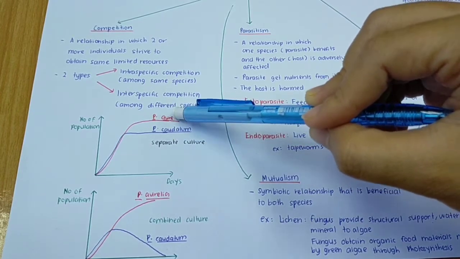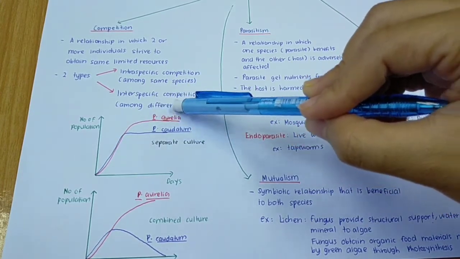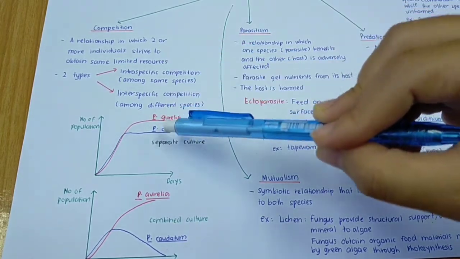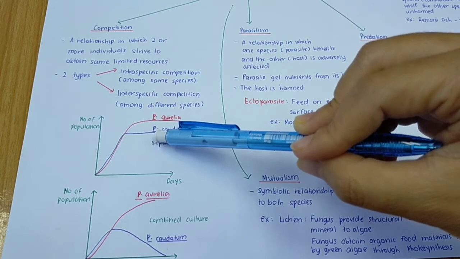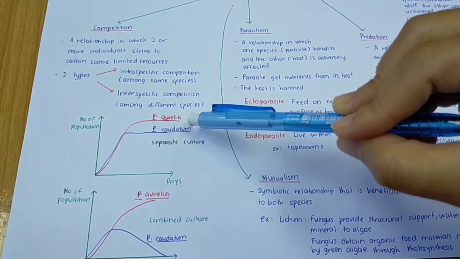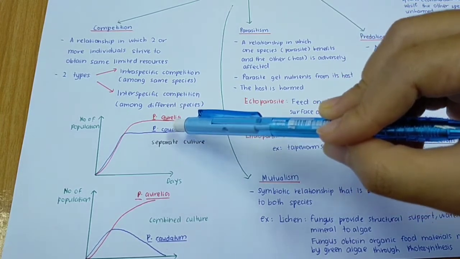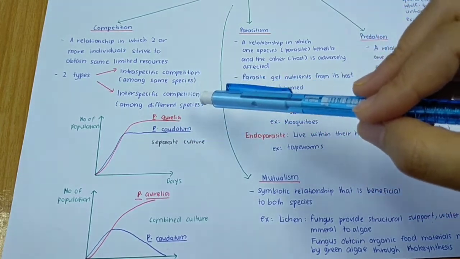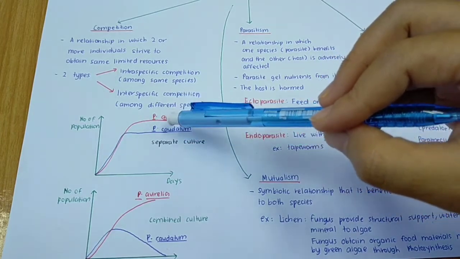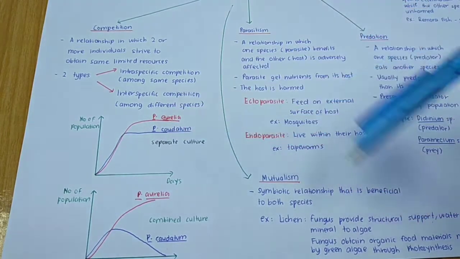The first one is Paramecium aurelia, so the species for the first population is aurelia. The second one is Paramecium caudatum, so the species is caudatum. That's why we consider this interspecific competition, even though both organisms are Paramecium, because they have different species.